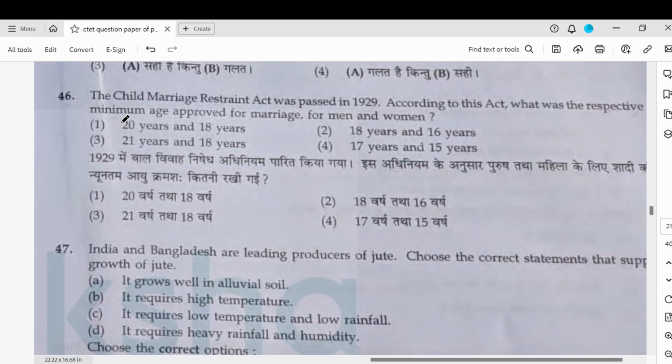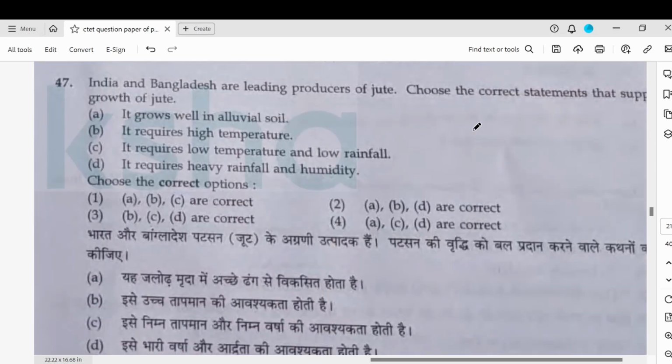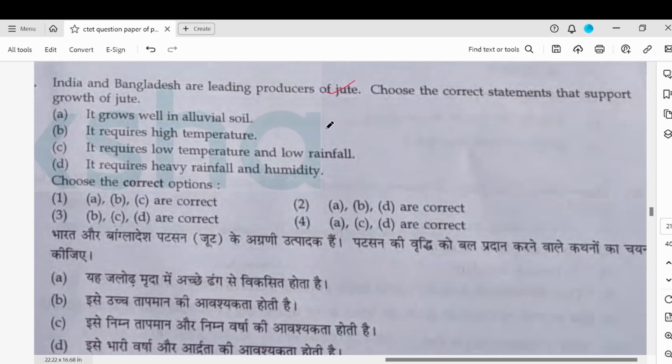The Child Marriage Restraint Act was passed in 1929, and the age given was 18 for men and 16 for women. India and Bangladesh are leading producers of jute. What supports the growth of jute? It grows well in alluvial soil, correct. It requires high temperature, it requires low temperature. So this is wrong, heavy rainfall. So A, B, and D.